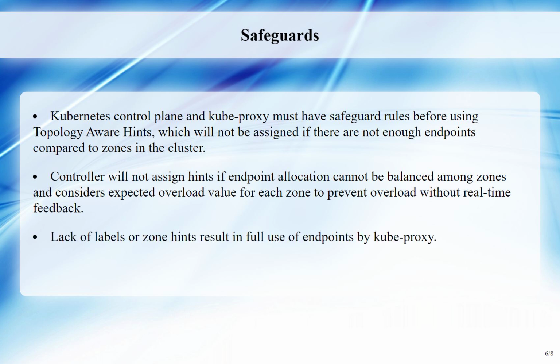If nodes do not have necessary labels or information, no topology-aware endpoint hints will be set. If endpoints do not have zone hints, the kube-proxy assumes a transition is happening and uses all endpoints. If a zone is not represented in hints, endpoints from all zones are used. This is common when adding a new zone to an existing cluster.